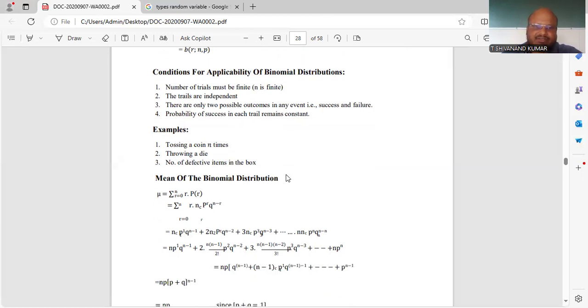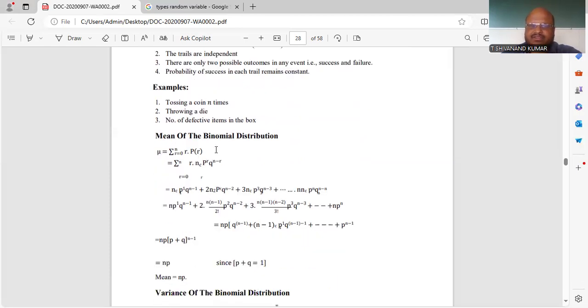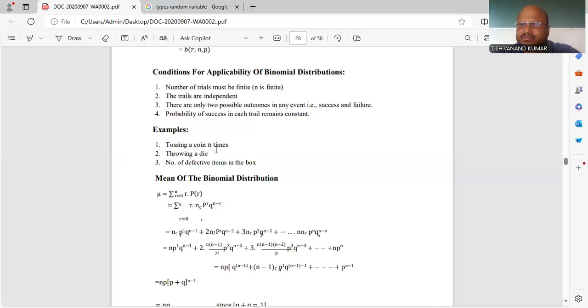Now we go for some examples. Tossing a coin n times. Each time you will get only head or tail, so there are only two possible outcomes, and you can count them. That's why this is a binomial distribution. If you take head as P, then tail will be Q. If head is a success, then failure is tail.